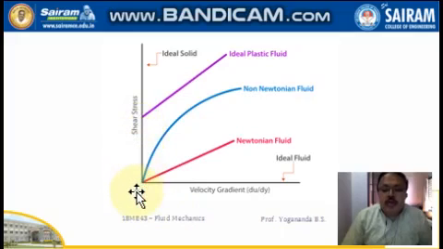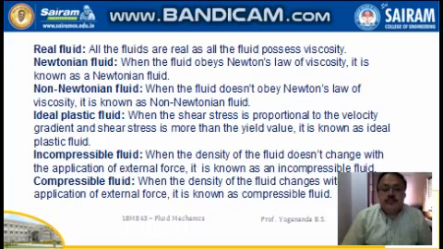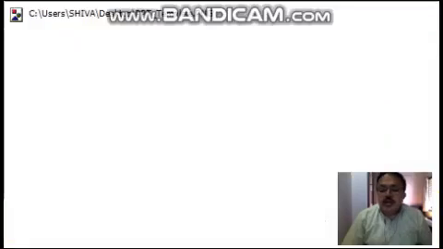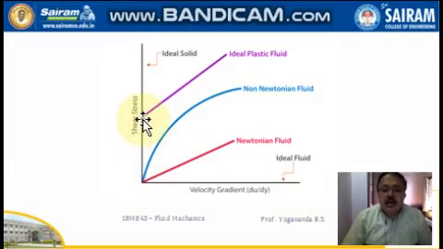My Newtonian fluid is the one where as the shear stress increases, shear strain also increases. But in the plastic fluid, once the stress crosses a certain limit, only then will there be an increase in the strain. So the shear stress is proportional to velocity gradient and shear stress is more than the yield value. So from here to here we have the yield value. So my shear stress is more than my yield value.